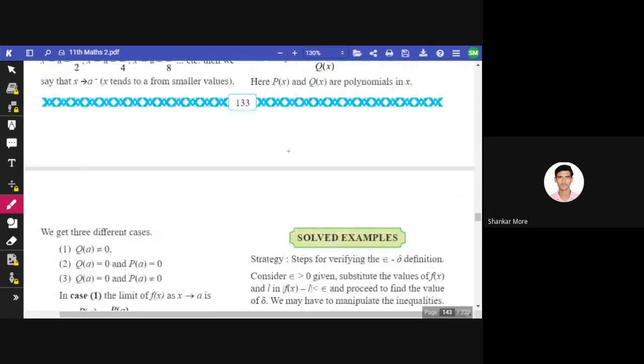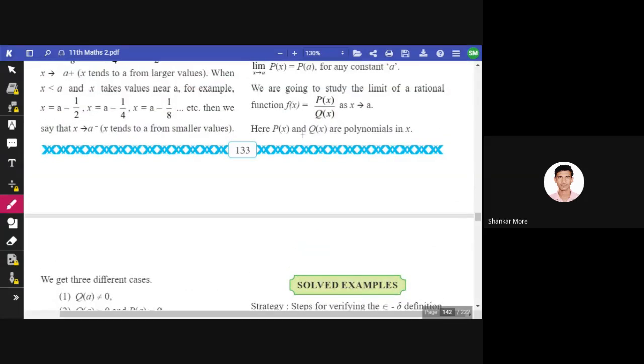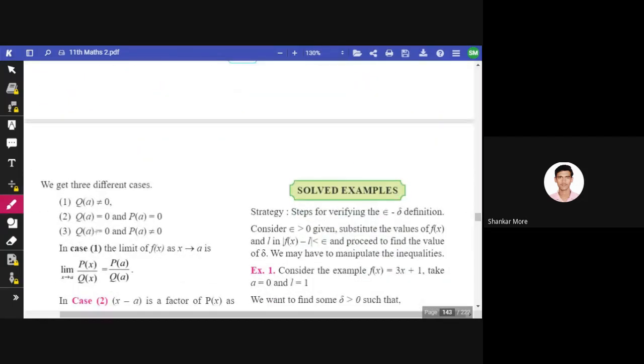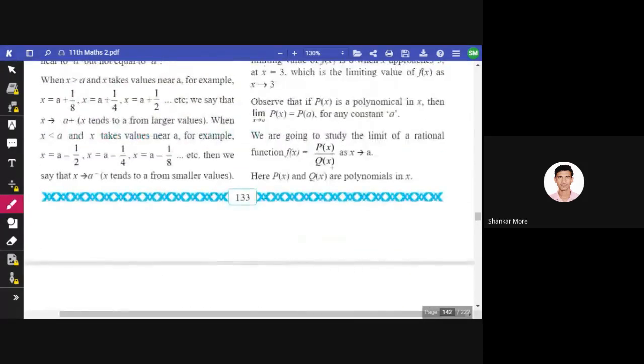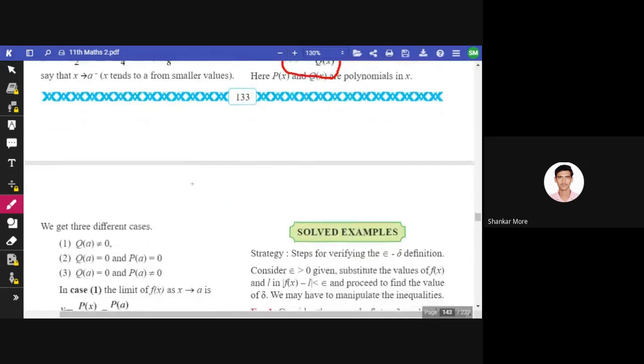If the polynomial is given in the form p of x divided by q of x, and x tends to a, then the first condition might be q of a is not equal to 0, or it might be q of a is equal to 0 and p of a is equal to 0, or q of a is equal to 0 and p of a is not equal to 0. So these three conditions can be there when we are given a function like f of x is equal to p of x divided by q of x.